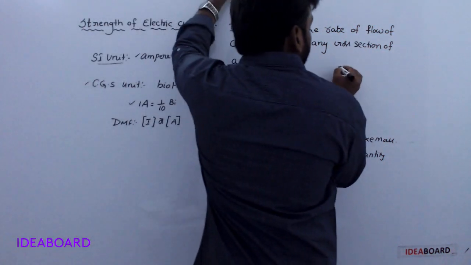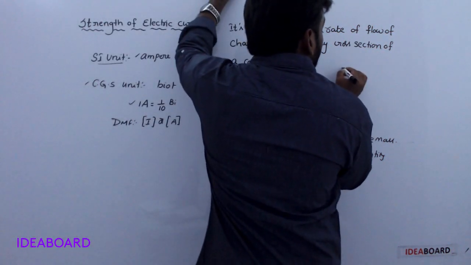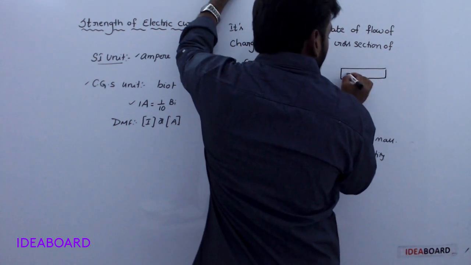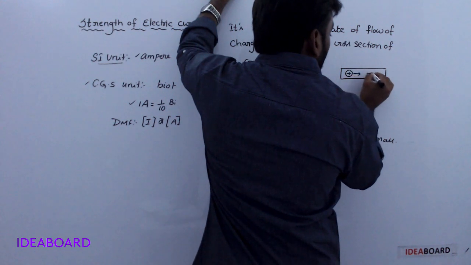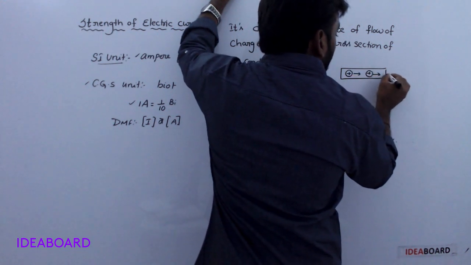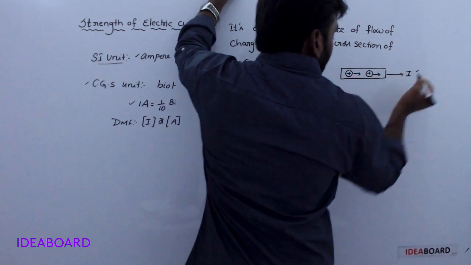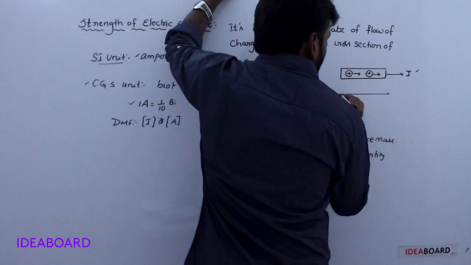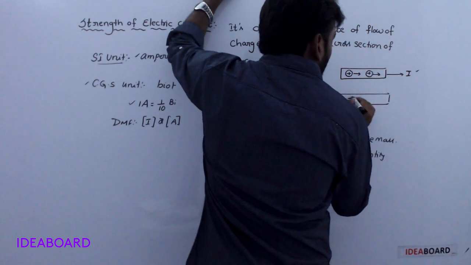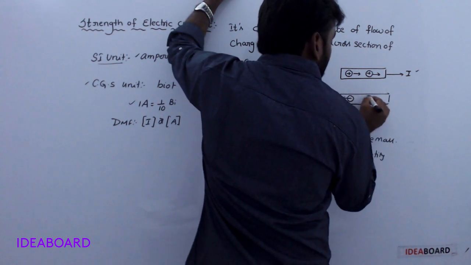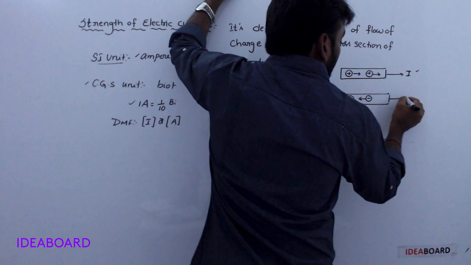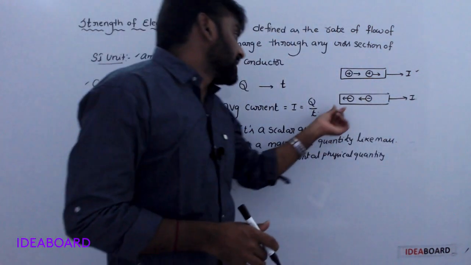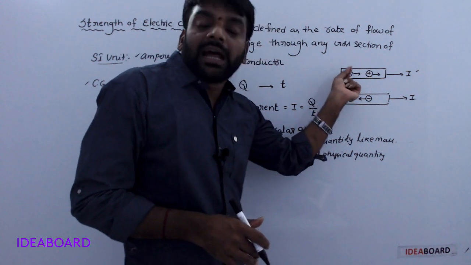Now its direction. Current direction is along the positive charged particle moving direction. The positive charged particle's moving direction and the current direction are the same. It is opposite to the negative charged particle direction.